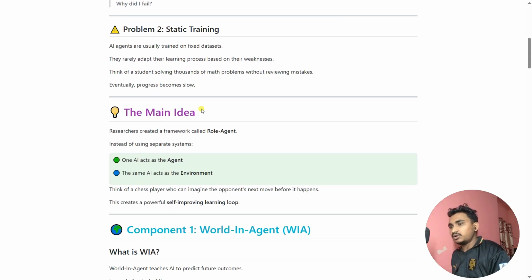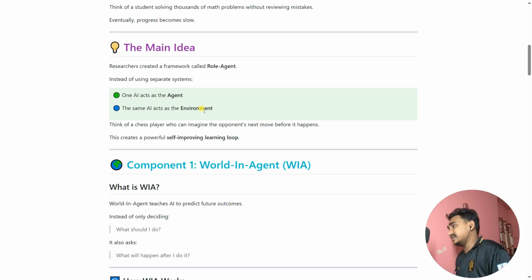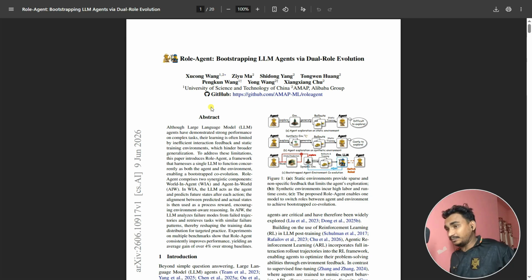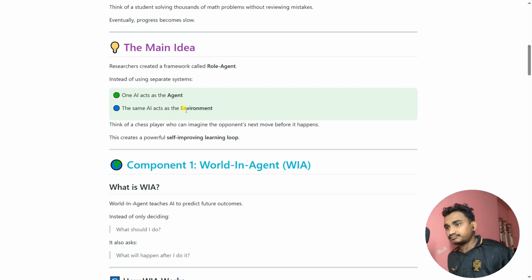Okay, so what is the main idea of this paper? The main idea is that researchers create a framework called RoleAgents that you can see in this paper. You can also see the GitHub link. You can also go and check that out. So instead of using two separate systems, one AI acts as an agent, and the same AI also acts as the environment.